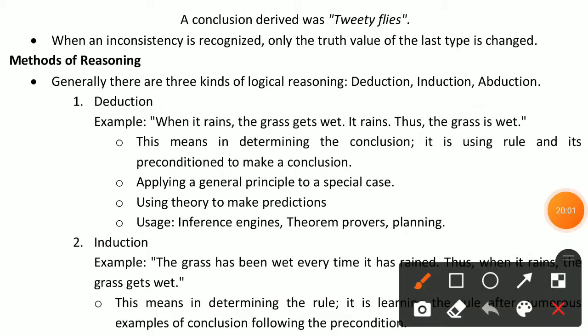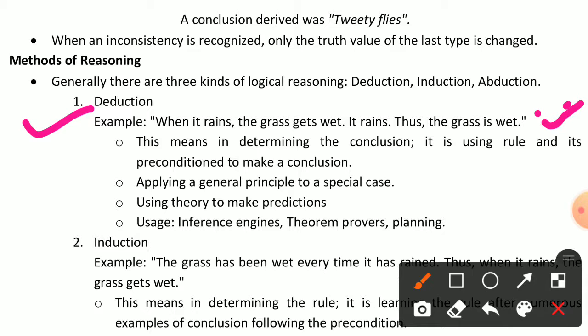So we can start with the first type, deduction. In deduction we can take one example. When it rains, the grass gets wet, and it rains, thus the grass is wet. This is one sentence, and we can take this sentence as example 1.